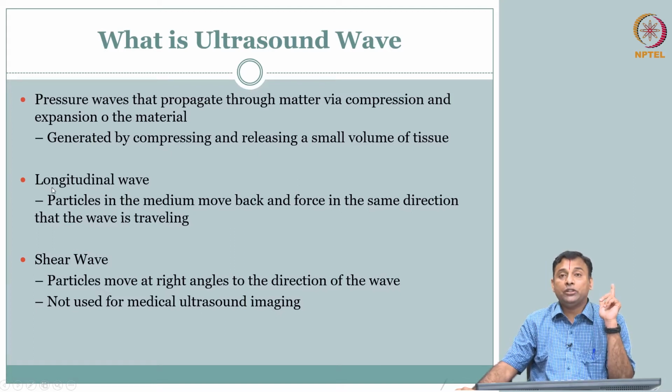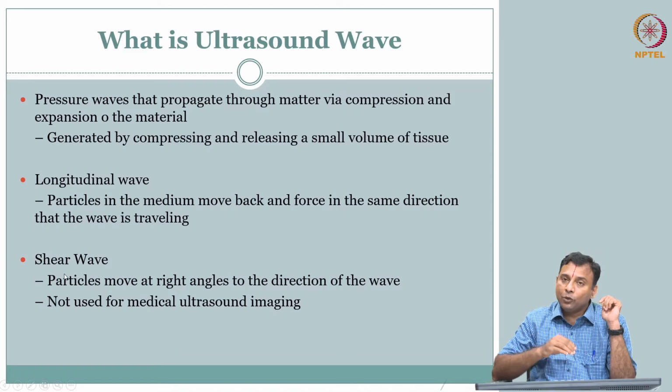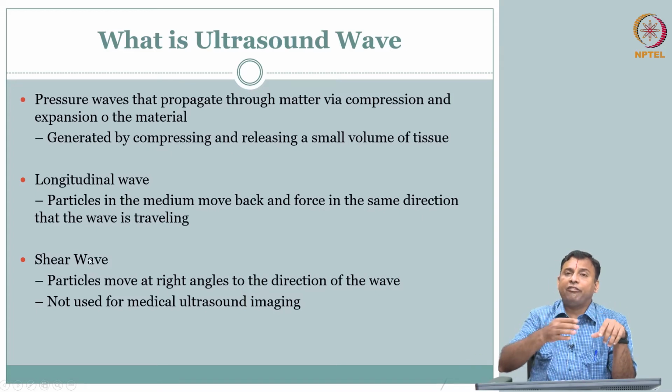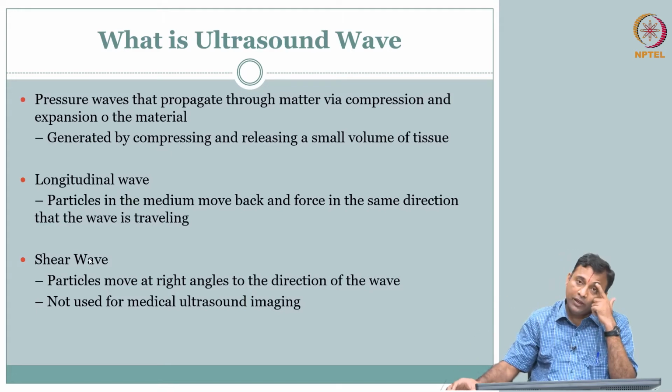One is the longitudinal wave, where the particle motion and the wave motion are in the same direction. A shear wave is where the particle motion and the wave motion are orthogonal, perpendicular to each other. Of course, we will have a small animation to explain this. There are several different motions. The surface wave that we saw is another type, where the particle moves in one direction and the wave moves in another direction.